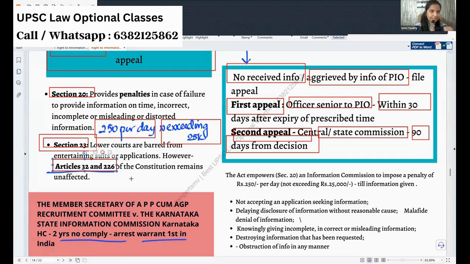If something is very serious, and they are not informing, and because of that many people are dying, you can approach under Article 32, 226. That can be done. Okay.